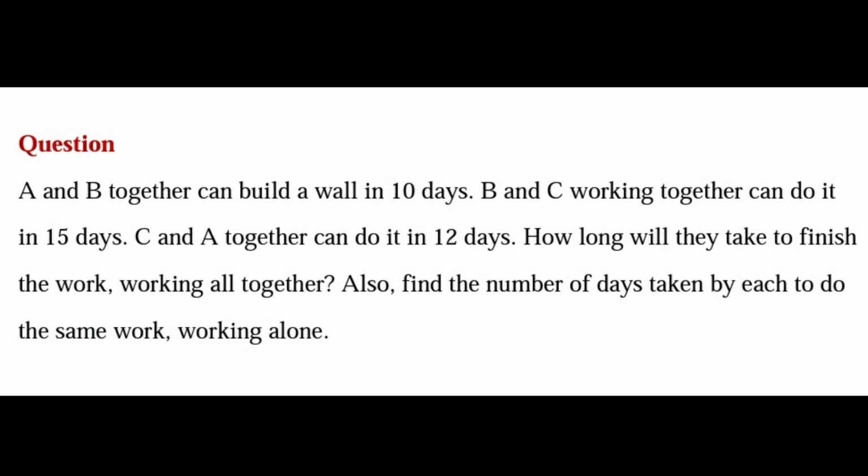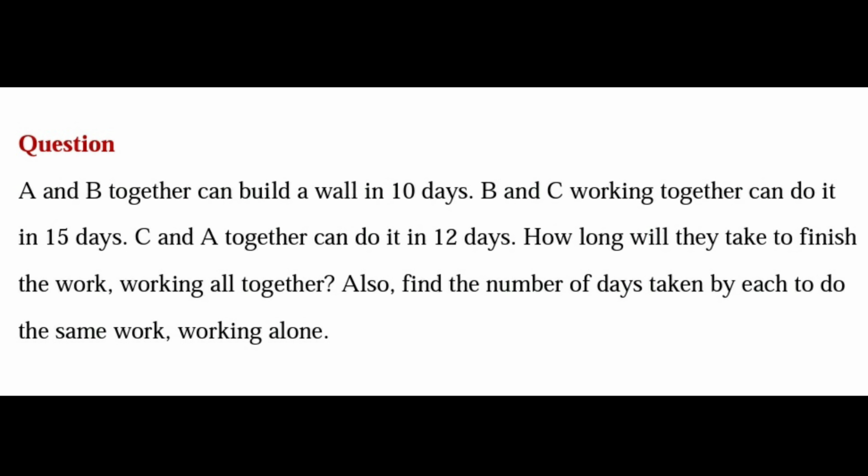C and A together can do it in 12 days. How long will they take to finish the work working all together? Also, find the number of days taken by each to do the same work working alone. That's the question.